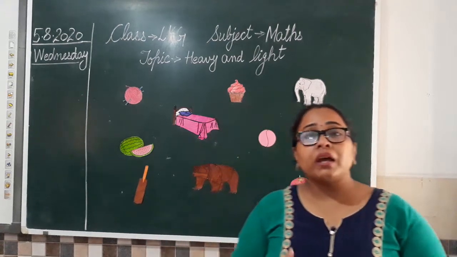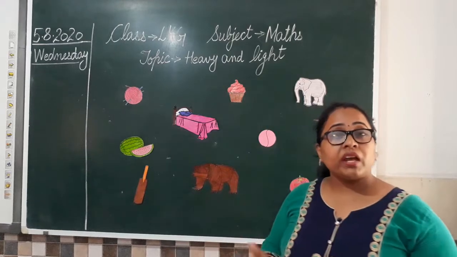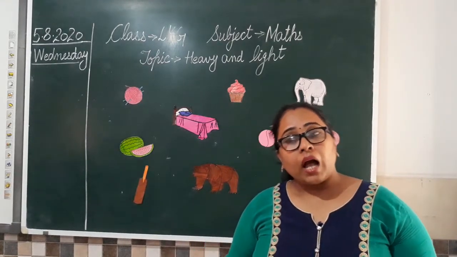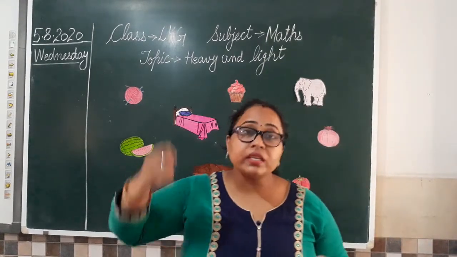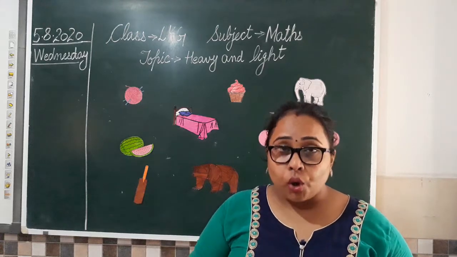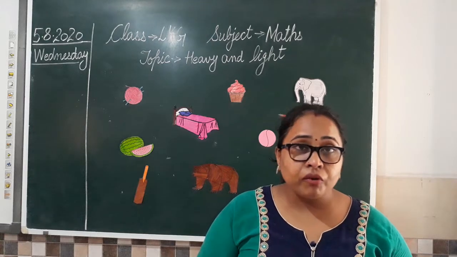So what difference are we learning about, heavy and light? On the basis of their weight. Clear? Now there is an empty box. If we have an empty carton, it is easy to pick. But if that box is full of toys, full of objects or books, is it easy for you?